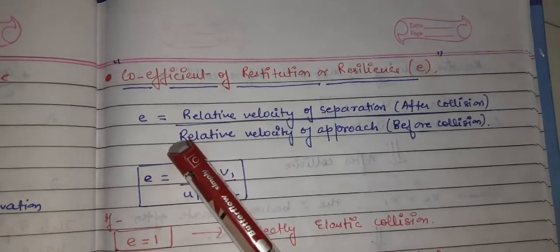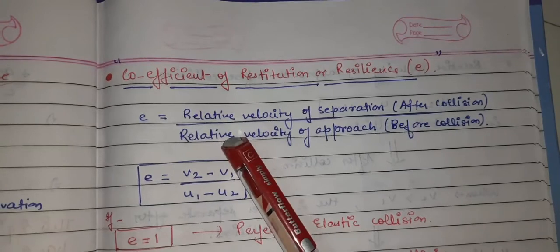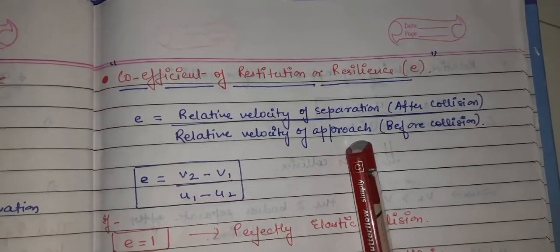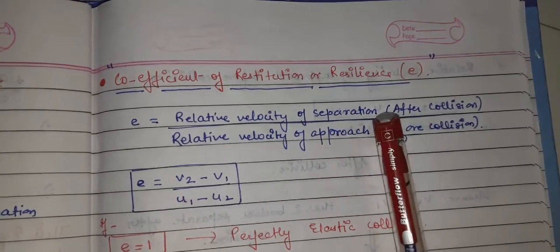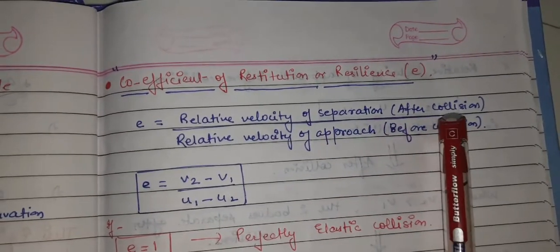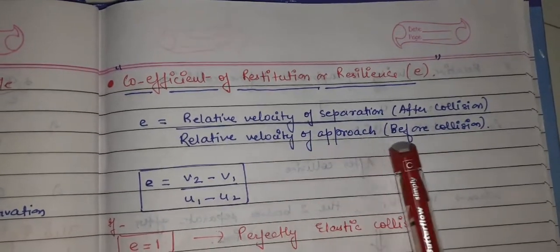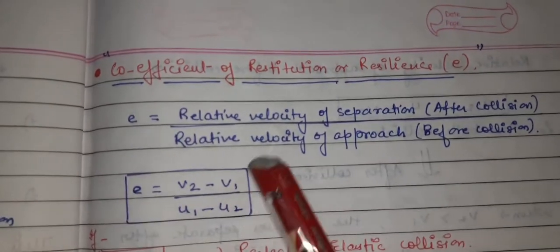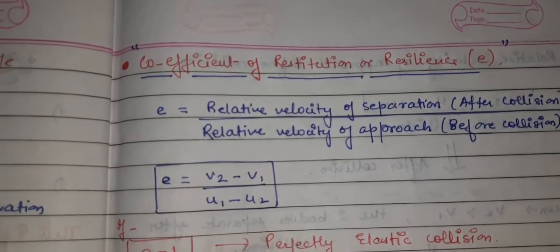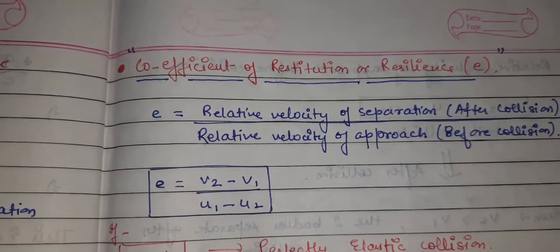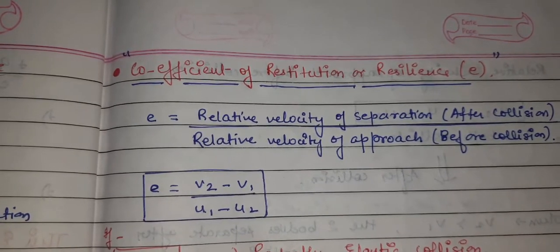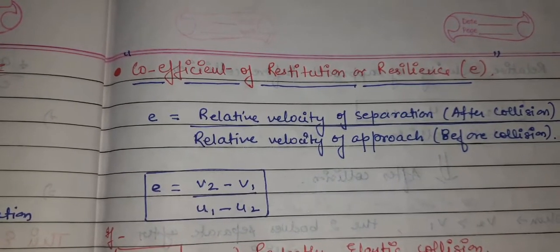How do we find out the coefficient of restitution? It is basically a ratio of the relative velocity of separation upon the relative velocity of approach. The relative velocity of separation is after the collision, and the relative velocity of approach is before the collision. Formula-wise, we write E equals V2 minus V1 upon U1 minus U2. Why specifically V2 minus V1, and why specifically U1 minus U2?